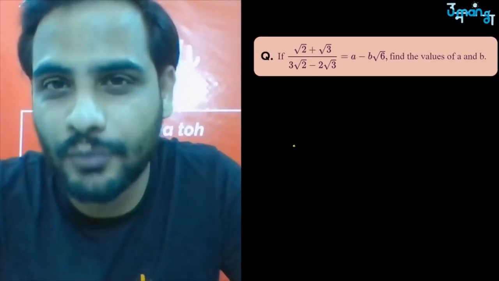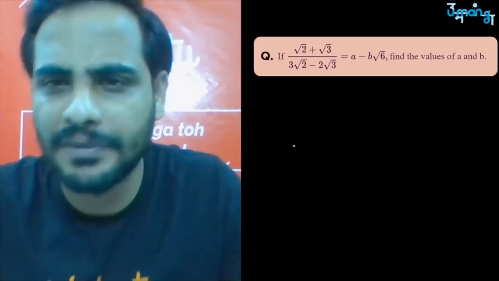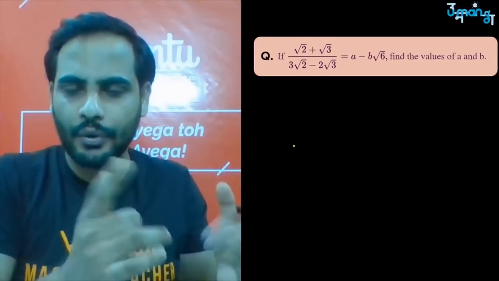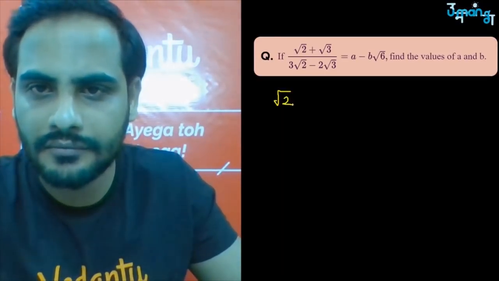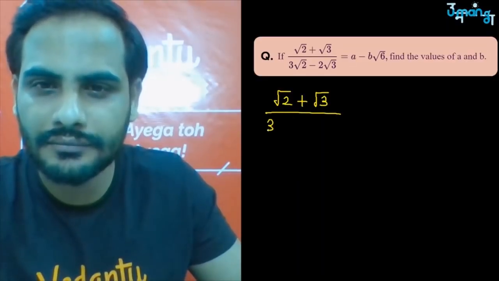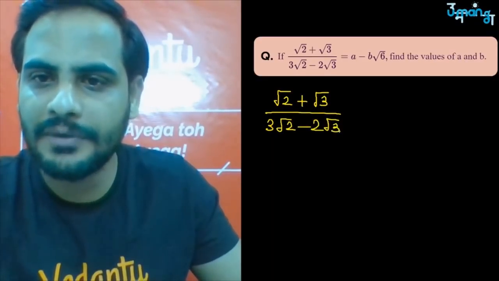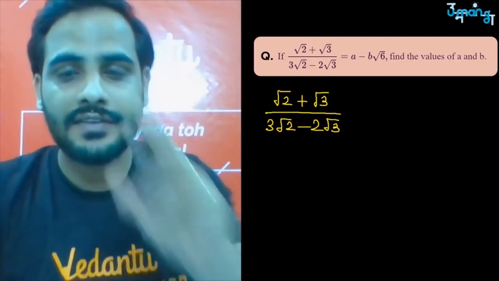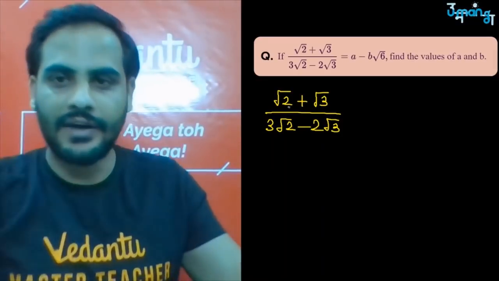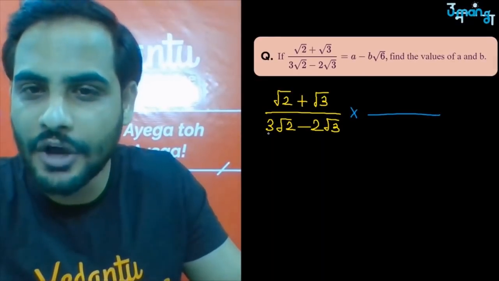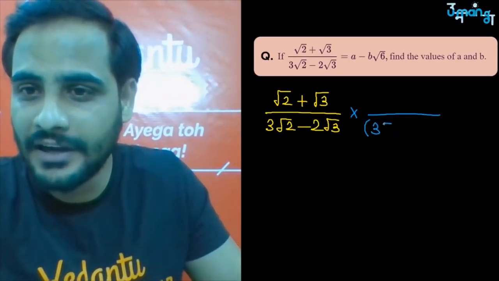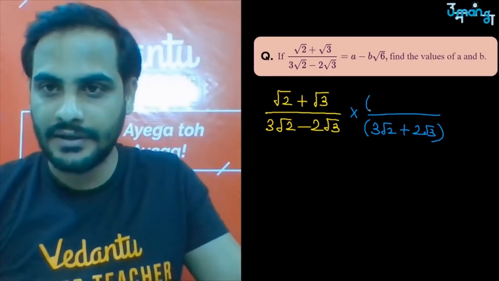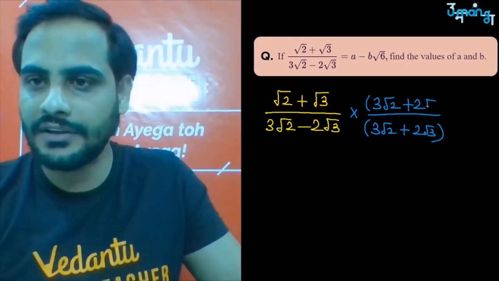Now in these kind of questions, always understand that first you have to simplify the LHS part. Simplify that and get to know what is the final answer over there. So we will first simplify this part. I will start with the rationalization, because I can see very clearly that the denominator is an irrational number. If the denominator is 3 root 2 minus 2 root 3, multiply it with 3 root 2 plus 2 root 3. It is a minus b here, so we multiply with a plus b. Same thing in the numerator as well.